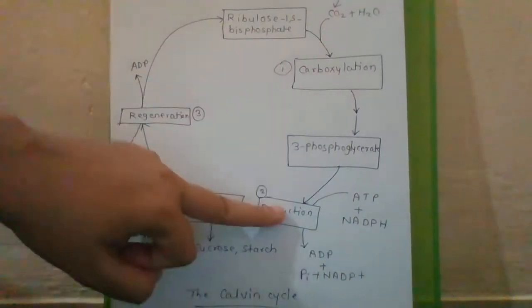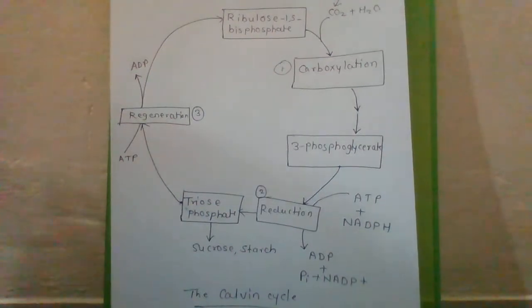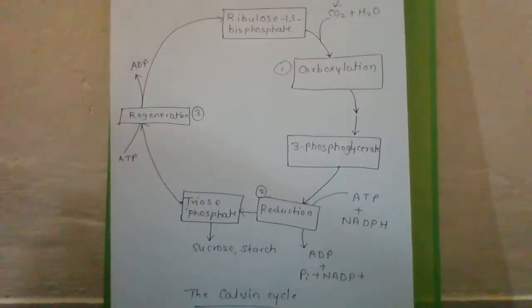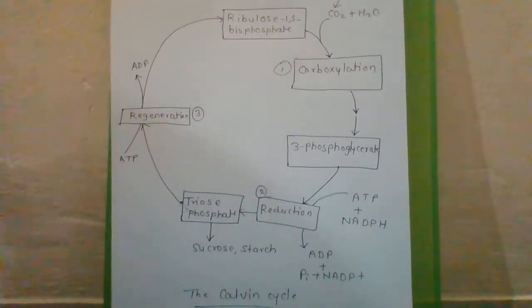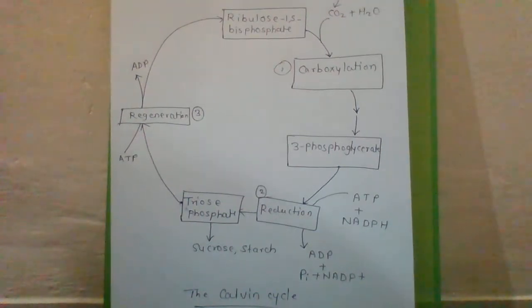In the second stage, reduction. You know, reduction means addition of hydrogen or removal of oxygen. Here, hydrogen gets added to reduce in this reaction. Now we will discuss the reduction reaction.